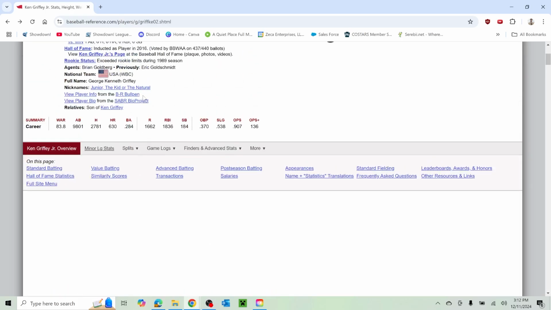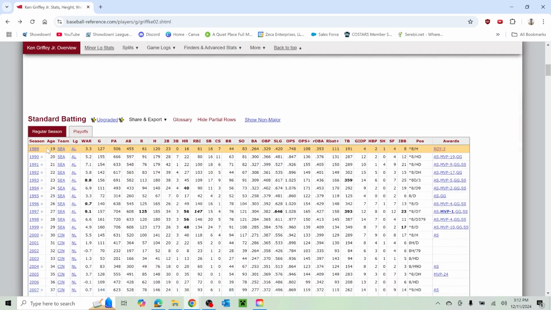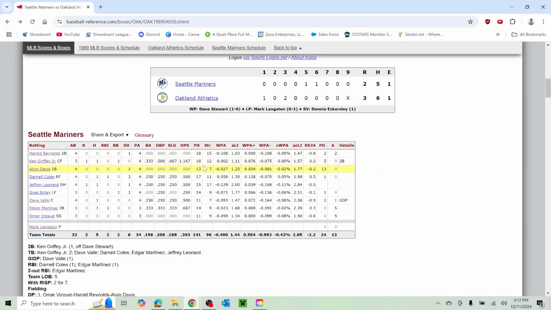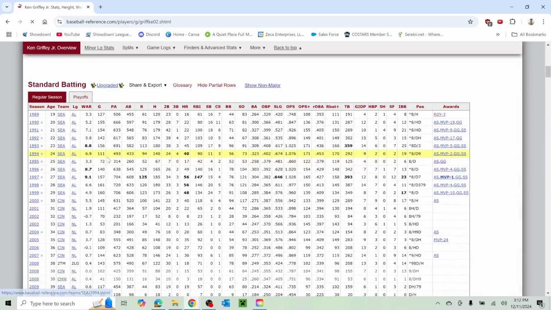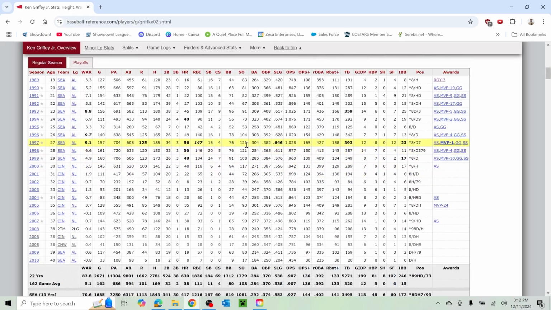And the fact that he started right away, too, is crazy. I mean, he's the opening day starter for the Mariners at age 19, opening day center fielder. That's really cool. That's super cool. Saw 30 pitches in the game. And then you look and you see just this stretch of all-star games that he appeared in, just after that. I mean, his entire 20s, all the way from age 20 to age 30, he was in the all-star game. Made a couple in Cincinnati as well.